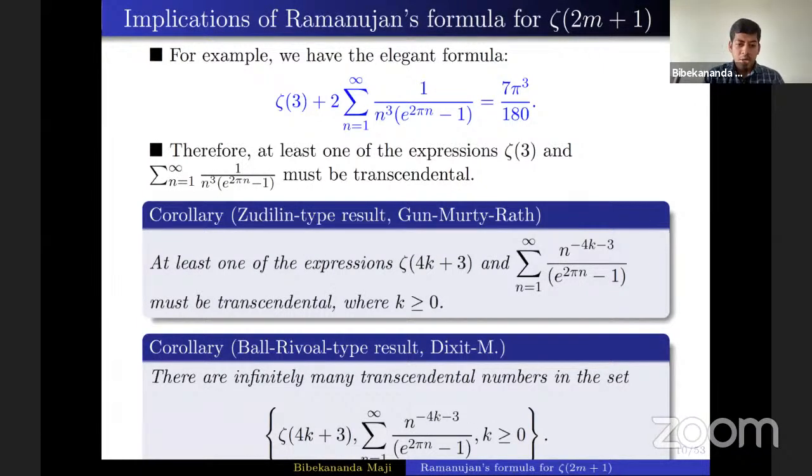But the drawback of our result, compared to Ball and Rivoal's results, is that theirs was about the set of all odd zeta values. Here we have only odd zeta values of the form zeta of 4k plus 3, and these Lambert series are there. But one good thing is that we are talking about transcendentality of these numbers, which is much stronger than irrationality.